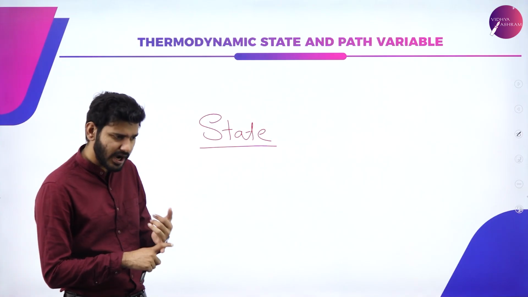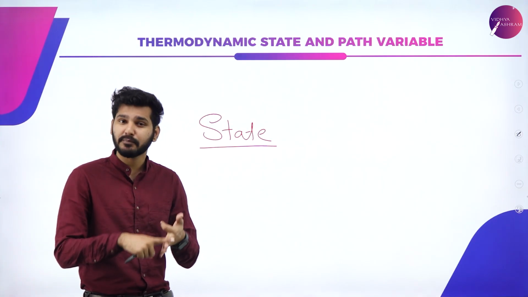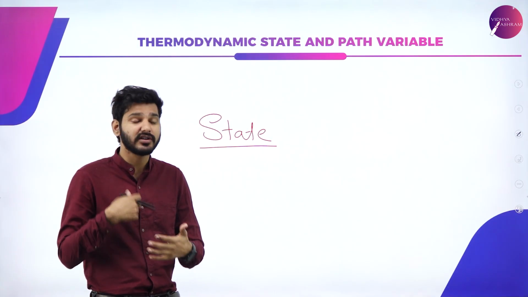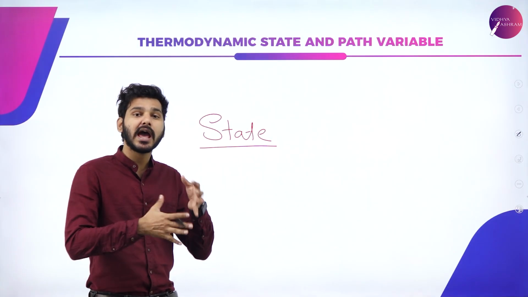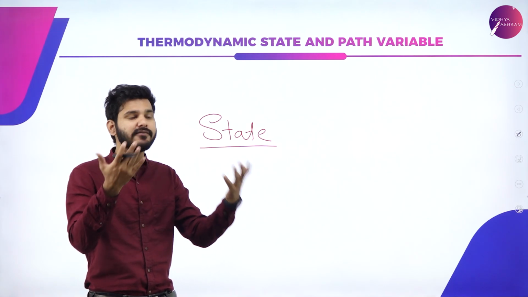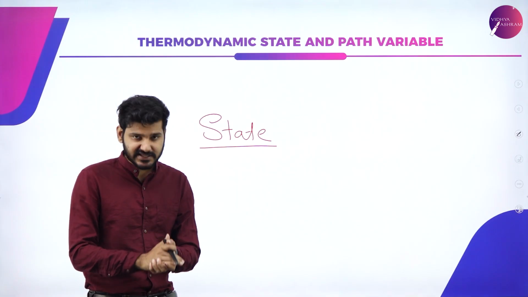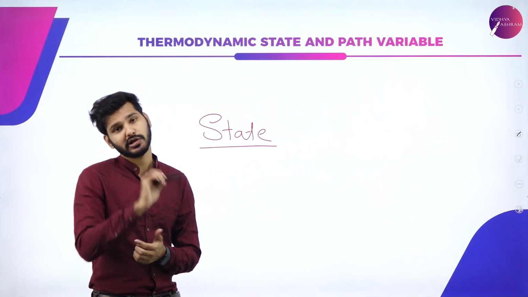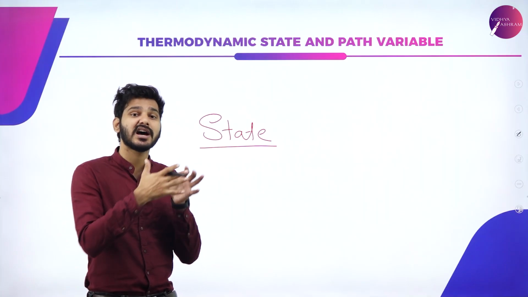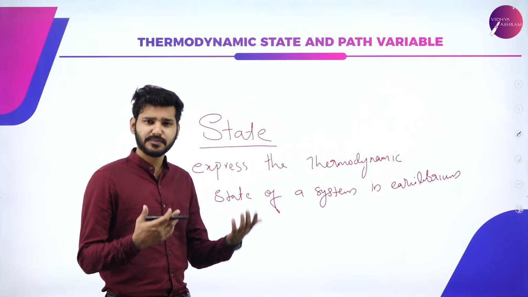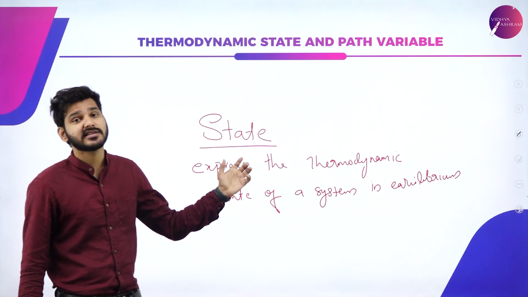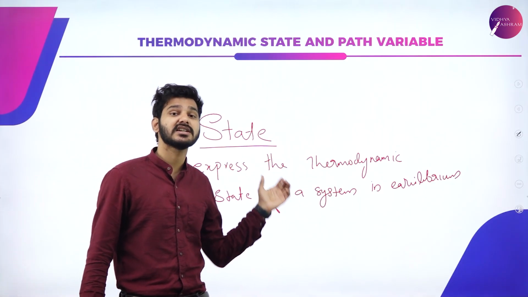system, that is mass, internal energy, temperature, volume, pressure, or density. All these quantities can be used to represent or explain or just define the state of a system that is in thermal equilibrium. So that particular quantity is known as a state variable. In simple words, we can just say that if we are describing a system that is in thermal equilibrium, that is known as a state variable.